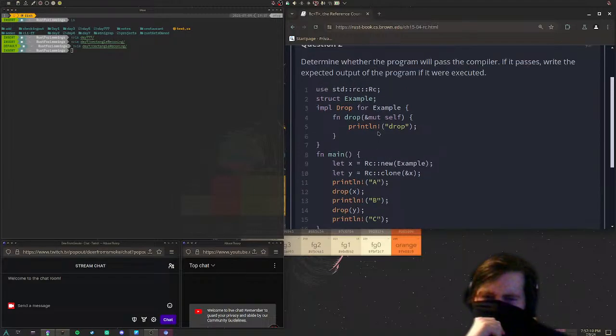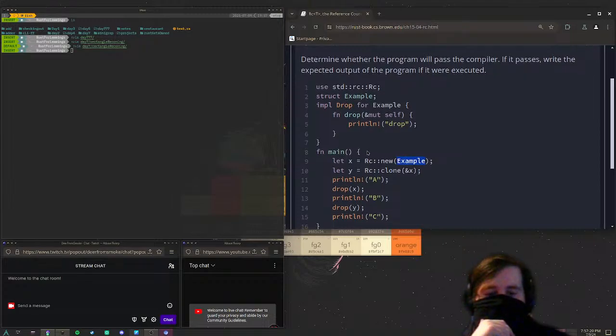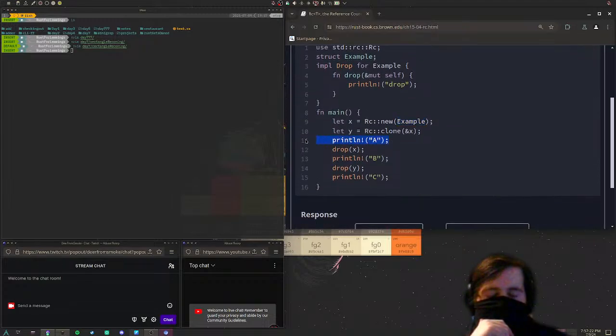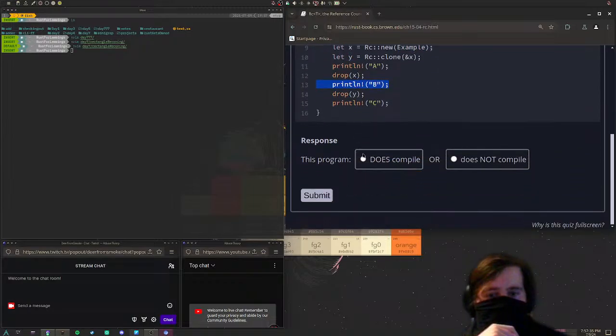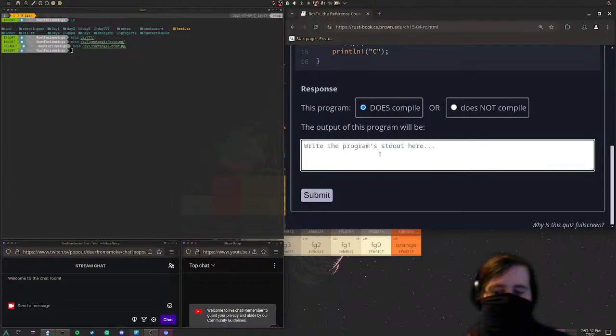We have println a, then we have drop(x). That's fine, I believe, since it is an Rc. It'll simply decrement the count. We have not dropped Example, however. Not yet. So it will be a, drop x, x will be dropped. x is an Rc, of course. Example still exists within y and has not been dropped. We will then print b. Our response so far is a, b.